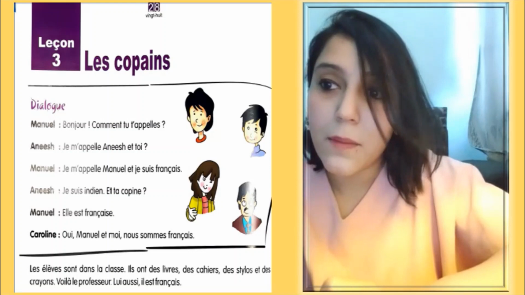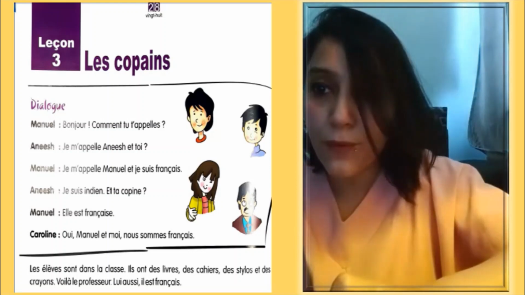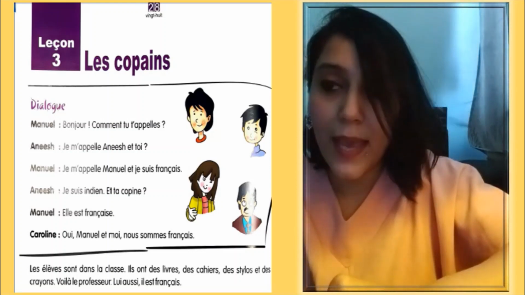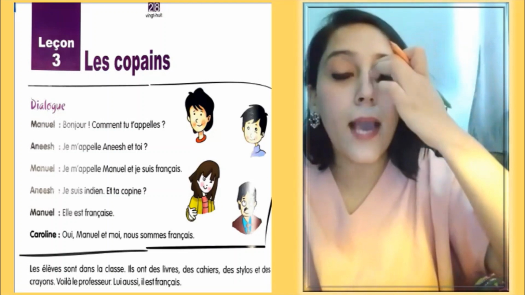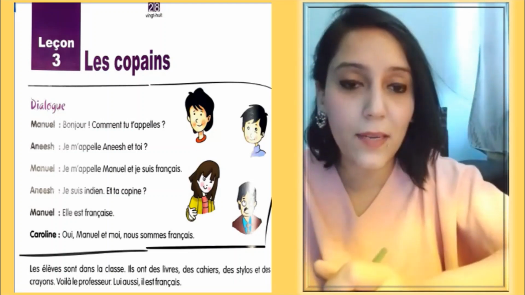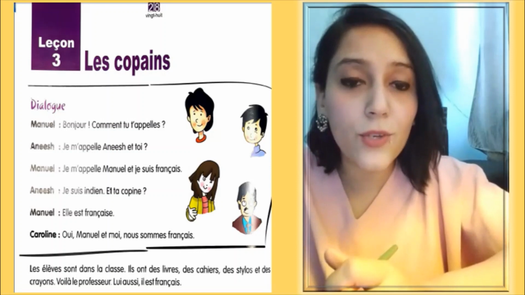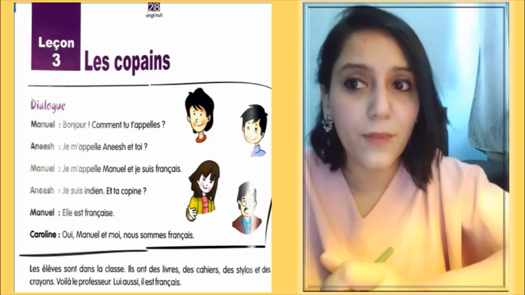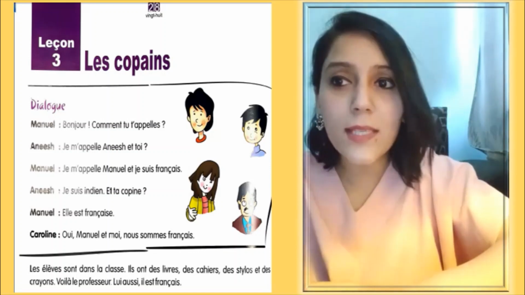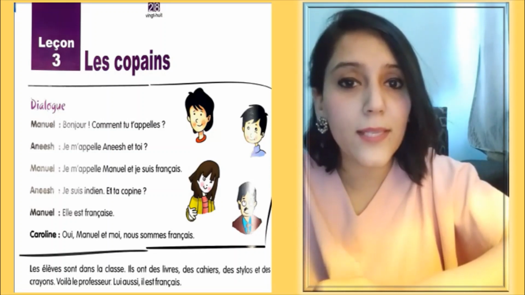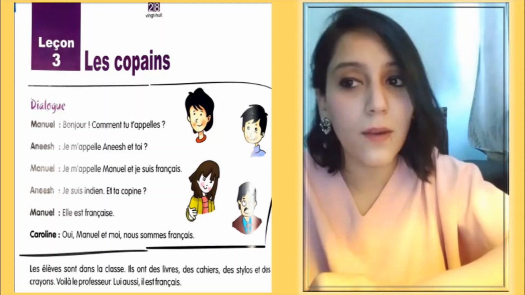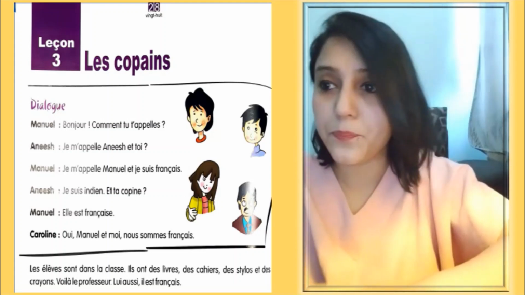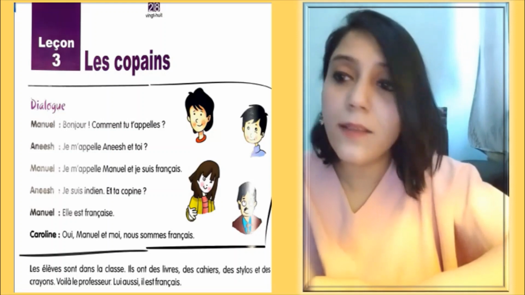Caroline: Oui, Manuel et moi, nous sommes français. Yes, Manuel and I, we are French. Of course, we are going to see how we can pronounce in masculine form and in feminine form, and how we can change them in plural form as well. Don't worry about that. But just take care of this. If you are speaking about a boy, you can say il est français, he is French. And elle est française, she is a French girl. I hope this is clear till here.